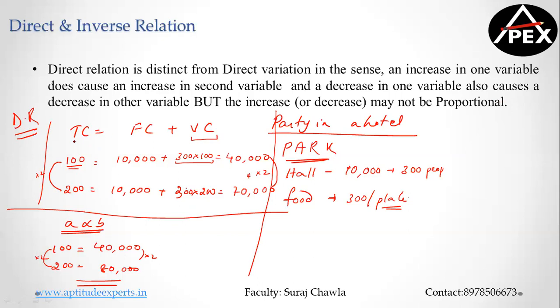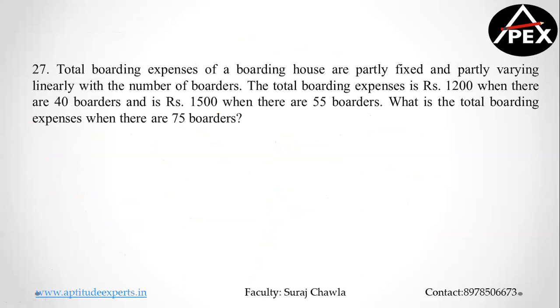So how did we calculate my total cost? There is a fixed cost for the hotel and the variable cost is number of people into cost per person. So fixed cost plus variable cost is equal to total cost. Variable cost is number of people and there is a cost per person. That is how you go ahead with the variable cost component. So this is all with respect to direct relationship. Let's understand this with the help of an example also. Let's solve this, please.